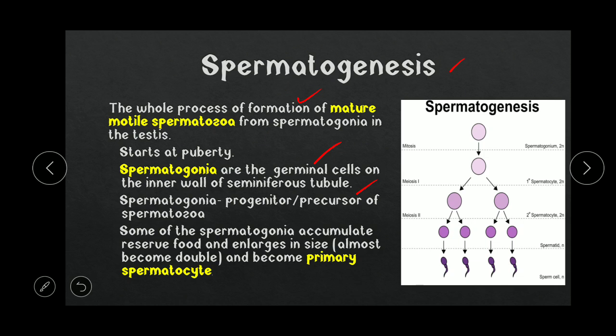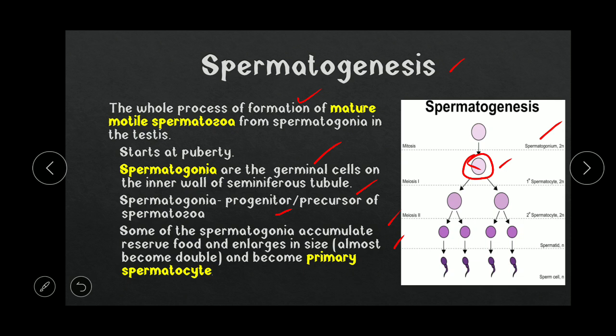The spermatogonia are the progenitor or precursor for spermatozoa development, because they initiate the process of spermatogenesis. Some of the spermatogonia accumulate rich food, their size increases, they become double in size, and they become the primary spermatocyte. Here you can see in the diagram the spermatogonia becoming the primary spermatocyte. Here the size looks almost the same, but they will increase in size.